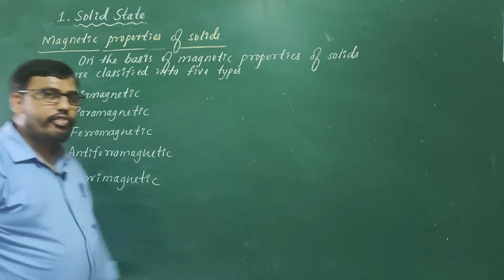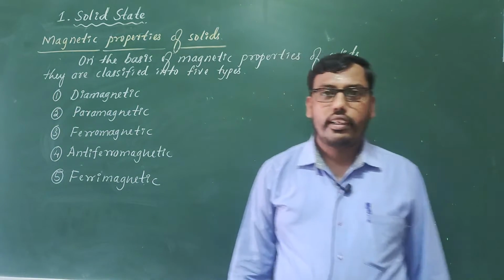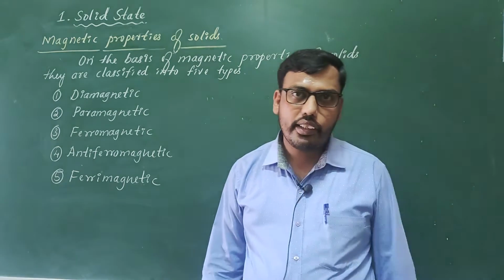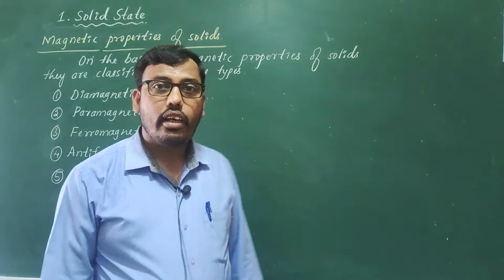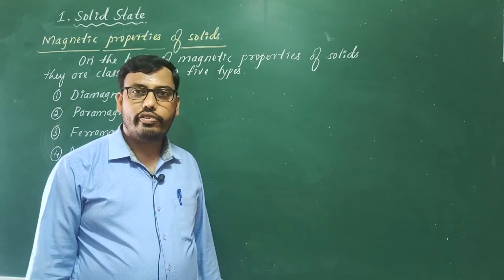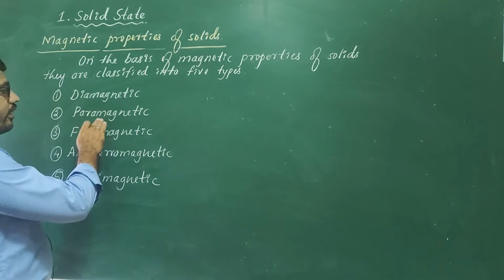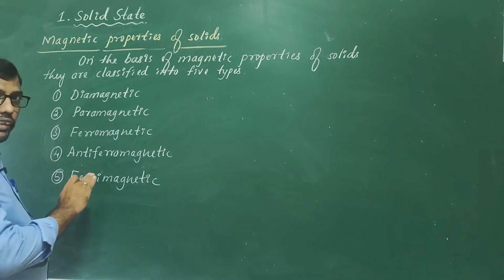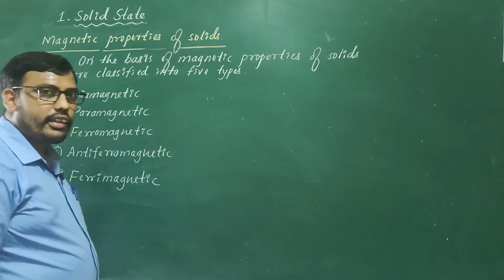So these are the 5 types of solids which are classified on the basis of their magnetic properties, how they behave in a magnetic field: diamagnetic, paramagnetic, ferromagnetic, antiferromagnetic and ferrimagnetic.